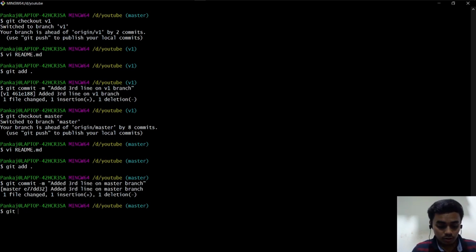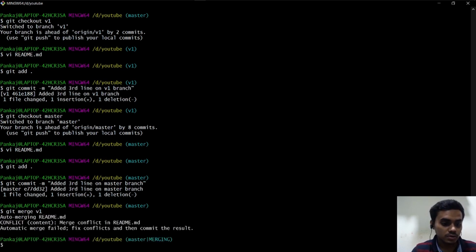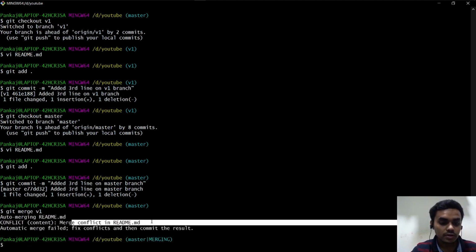So now if I do git merge v1, it is saying that there is a merge conflict in README.md. The conflict was created because I wrote something on master branch, then someone on v1 branch edited that third line, and again on master branch someone else edited that third line.